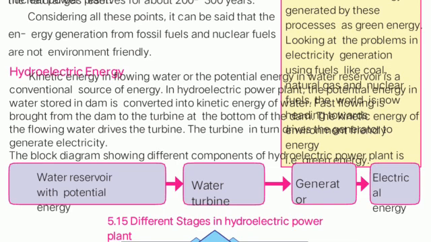We make the water flow from the higher level to the lower level, so the water moves from the height to the lower height with force. Hence the potential energy of water is converted into kinetic energy, and this kinetic energy of flowing water is forced on the water turbine, due to which the turbine will turn, and electricity will be generated.